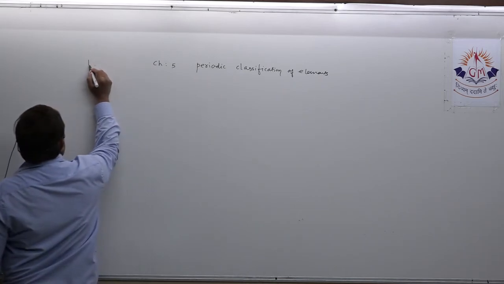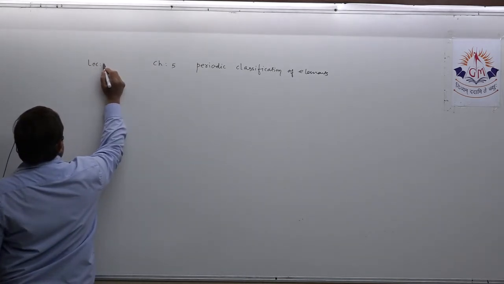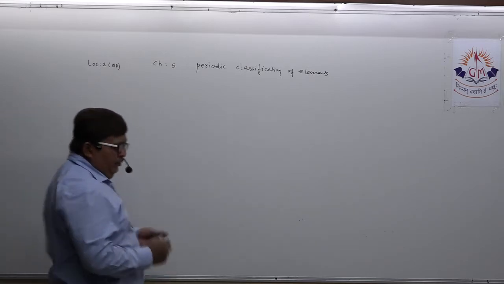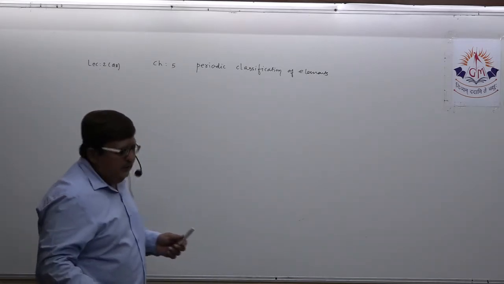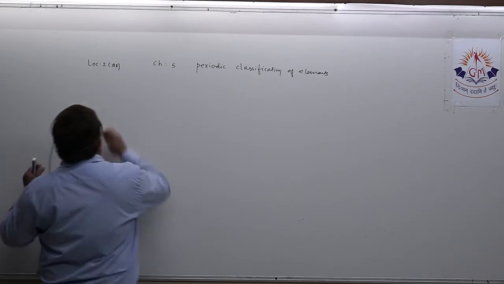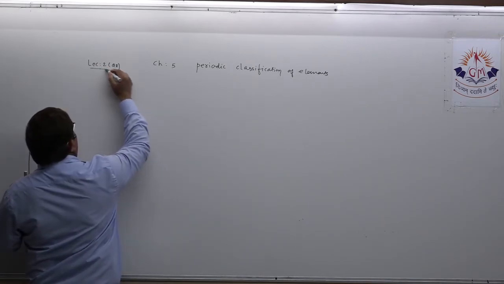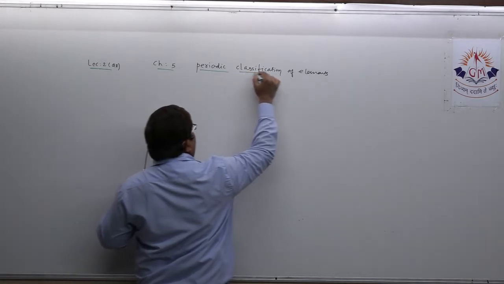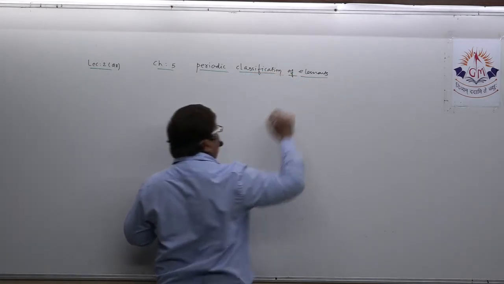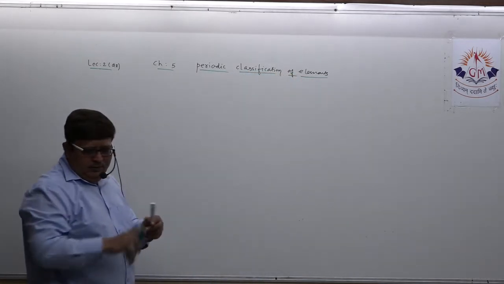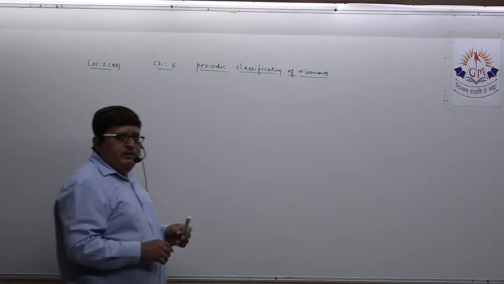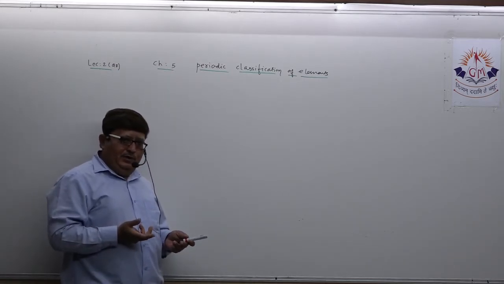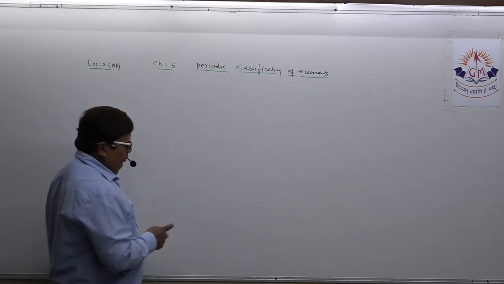In today's lecture 2 for QR, we are going to discuss thoroughly only one topic, trends in the modern periodic table, that has been eliminated, as you all know.